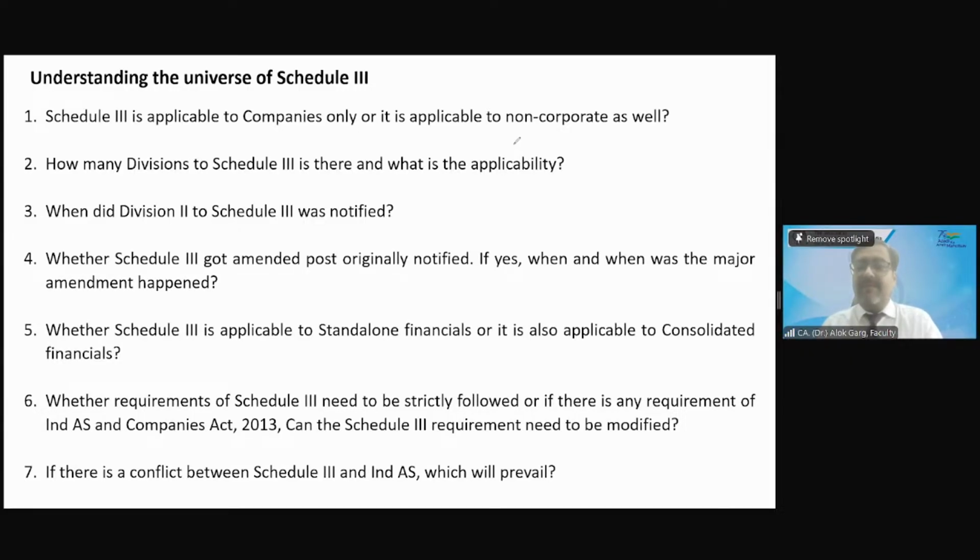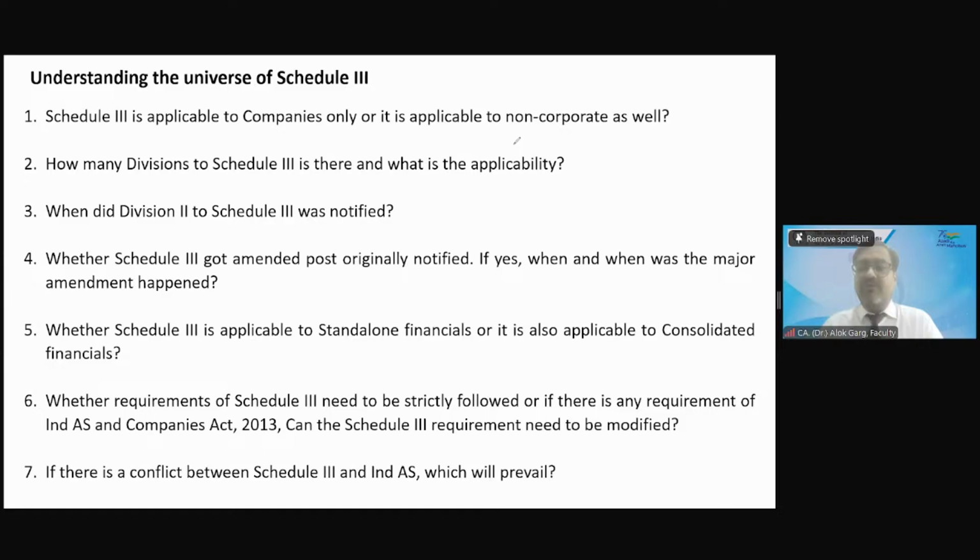Division 1 is applicable to whom? AS compliant companies. Division 1 is applicable to AS compliant companies, the companies on which AS accounting standard are applicable. Division 2 is applicable to whom? Ind AS compliant companies other than NBFC. Not all Ind AS compliant companies.